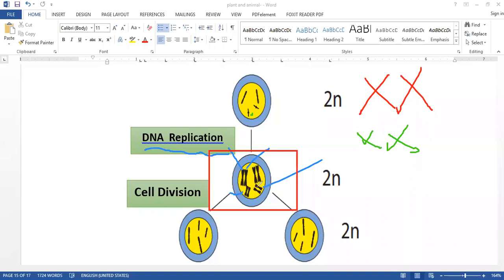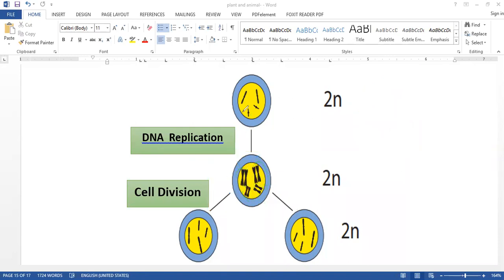1, 2, 3, 4, 5, 6, 7, 8. 8 chromosomes. Exactly 8. But either one replicates. Then if it replicates, the other replicates too. In the same way, if it replicates, you can have that type of chromosome. So now you can say it's correct. Now it's correct. Okay, fine. Then when it has replicated, finally it divides.